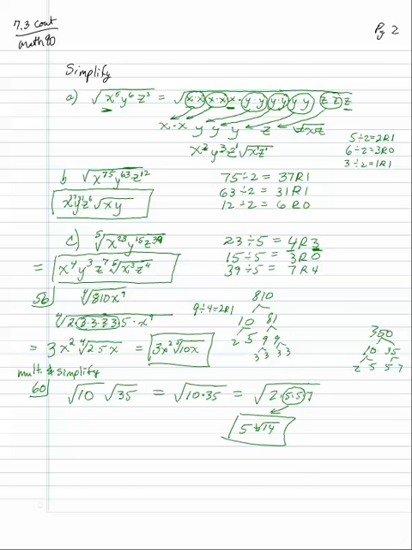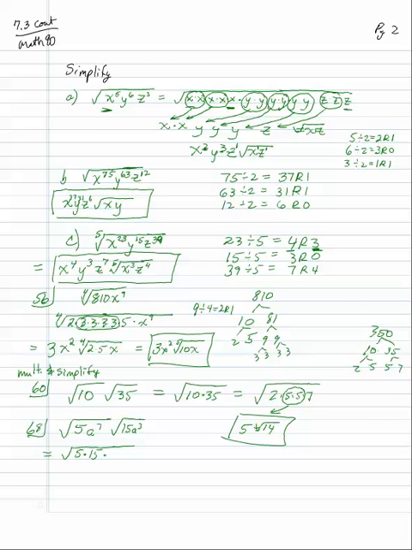Let's try another one. How about number 68? We got square root of 5a to the 7th times square root of 15a cubed. Now with the exponents of variables, I use exponent rules. So 5 times 15 is 75, but I don't really care about that because I'm going to factor them.